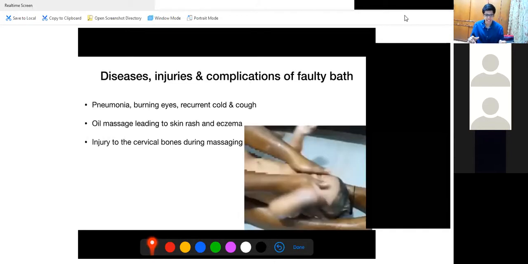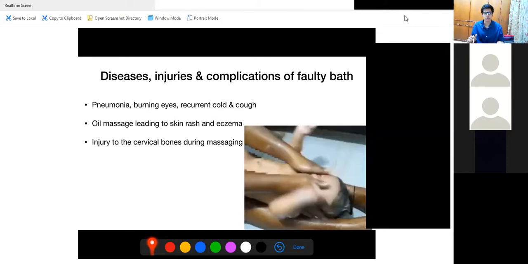There are many diseases, injuries, and complications of a faulty bath. The first is pneumonia, as we have explained. Burning eyes. If you put that smoke, this child will always have conjunctivitis. Recurrent cold and cough. Obviously, if there is oil around the nose and you keep putting water in this position, there will be recurrent cold and cough.